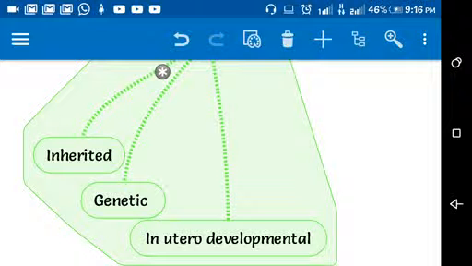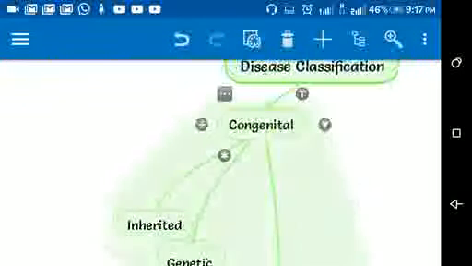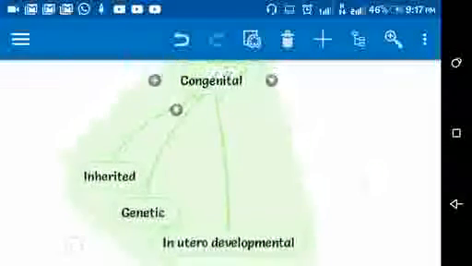When the fetus is in the uterus, such defects are called in utero developmental defects, and these also come under congenital diseases.